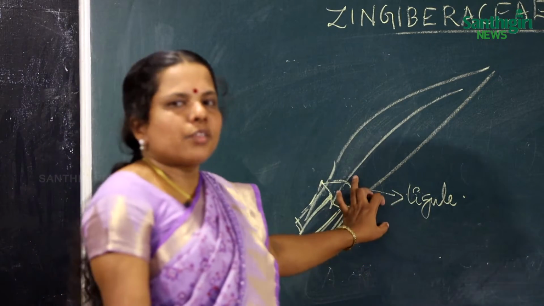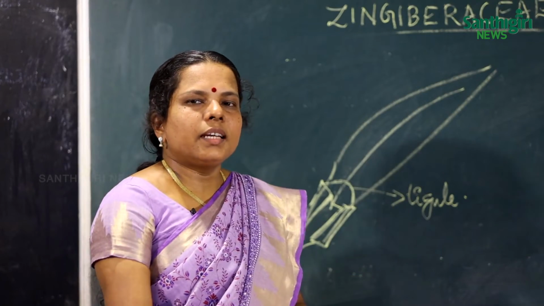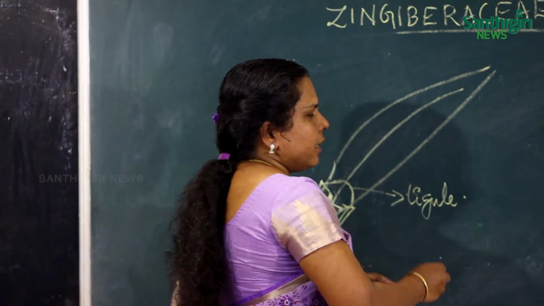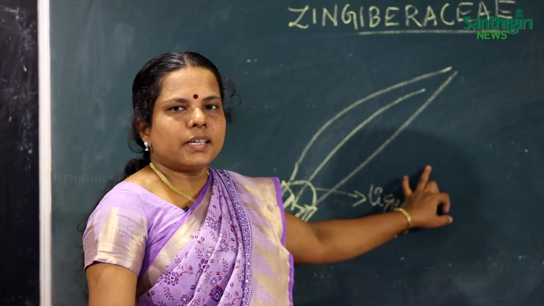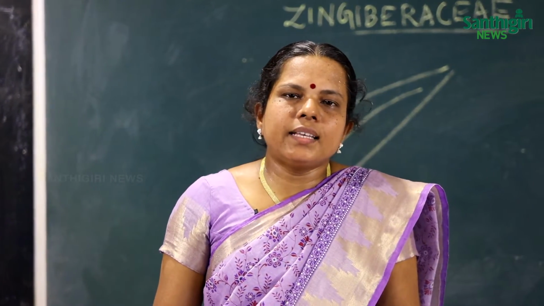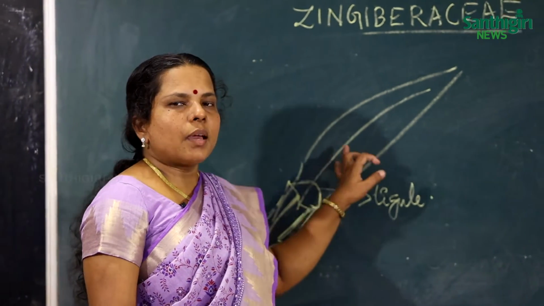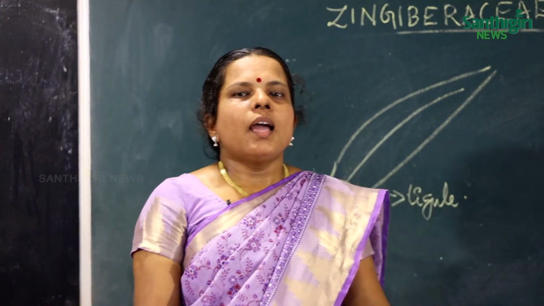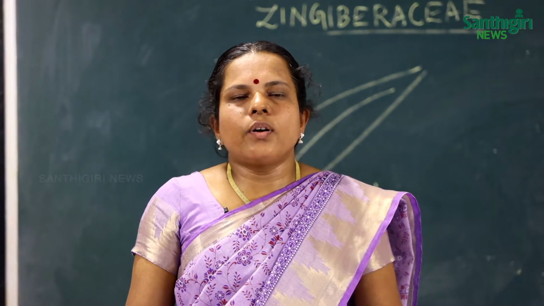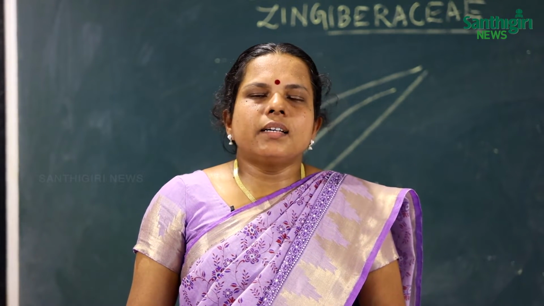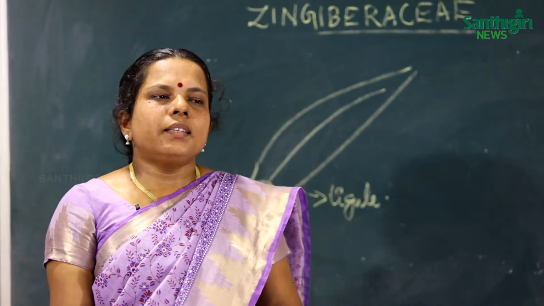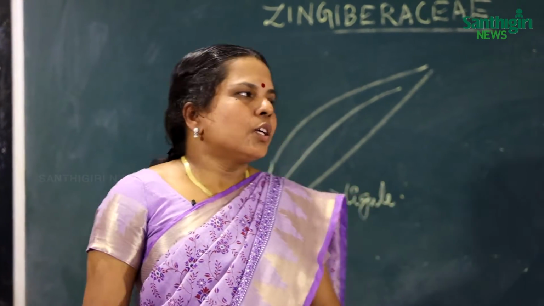So first is the presence of volatile oil, the ligule, and the sheathing leaf base is another characteristic feature of the Zingiberaceae family. Another important feature is that the perianth consists of two whorls and the innermost whorl is colorful, and only one single fertile stamen is present. The family has 6 stamens, but only one stamen is fertile and the other stamens are staminodes, which function as sterile stamens. Two of the stamens together form a